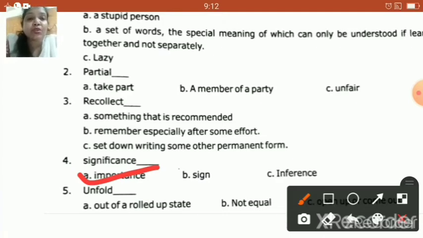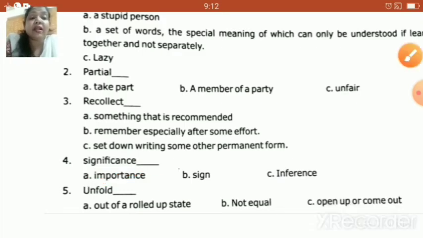That's importance. Next one, unfold. Now, what is the meaning of unfold, children? The correct answer is open up or come out. So your answer is C. It's open up or come out.